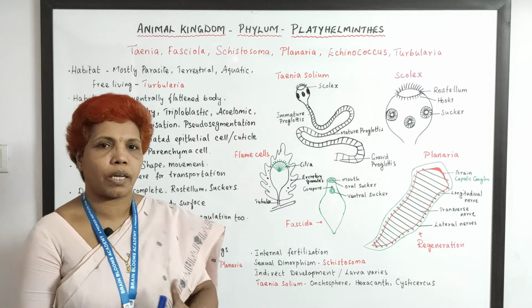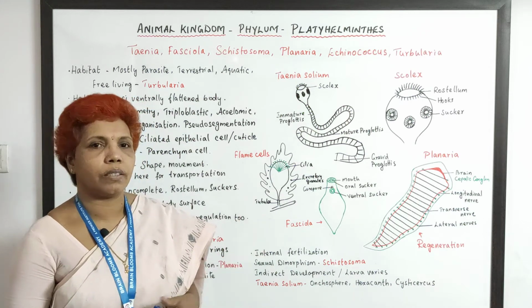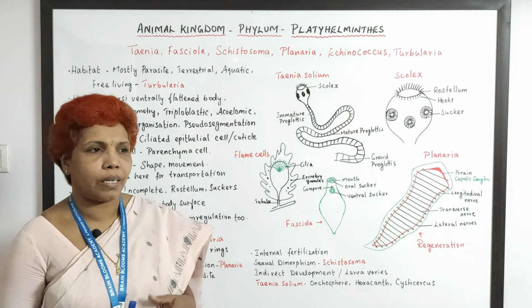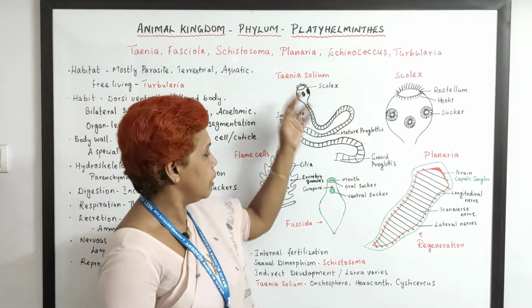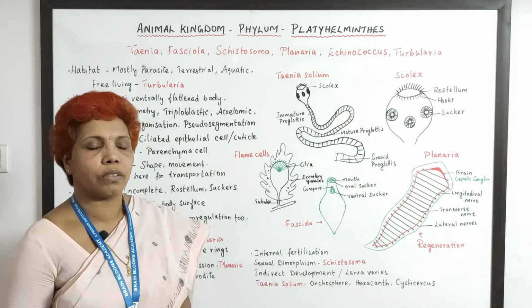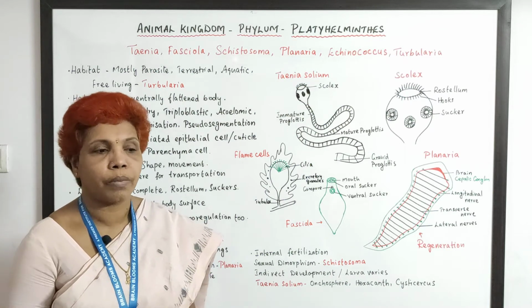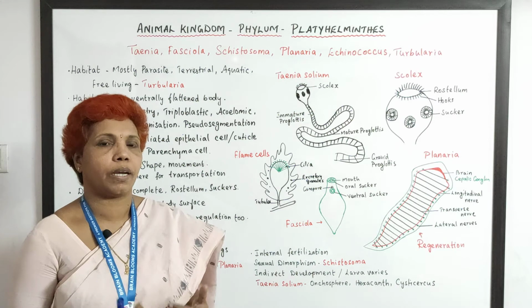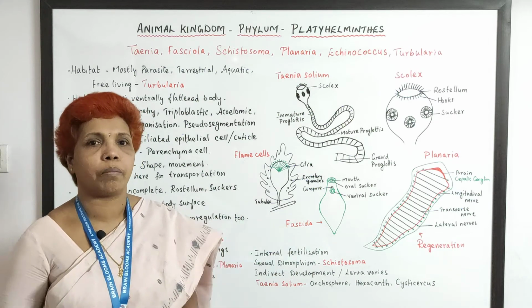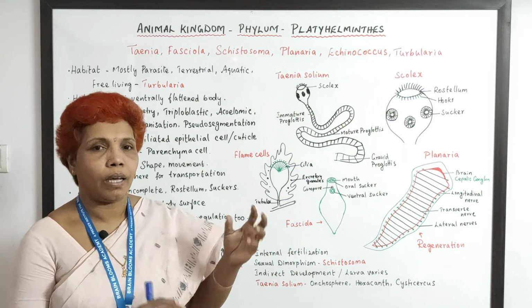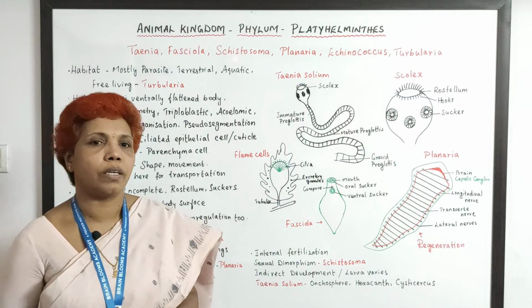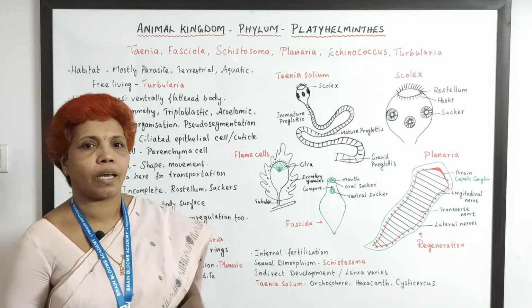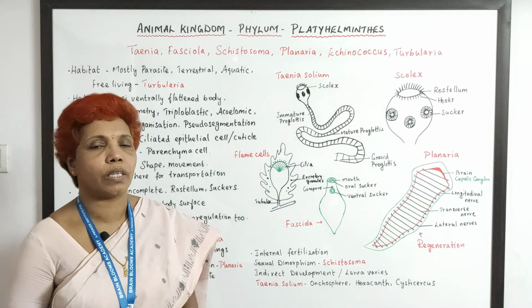But if you talk about sexual reproduction, the animals are all hermaphrodite, but in case of Schistosoma, this is the one which shows sexual dimorphism. So externally you can identify male and female. In that way it is a bit advanced. So not the entire platyhelminthes group is hermaphrodite. Here and there a few forms show external dimorphism too. And the fertilization, since it is hermaphrodite, goes internally.